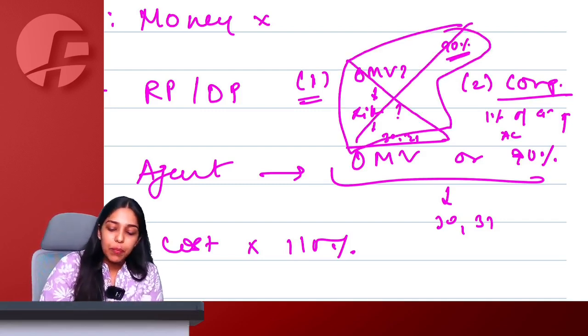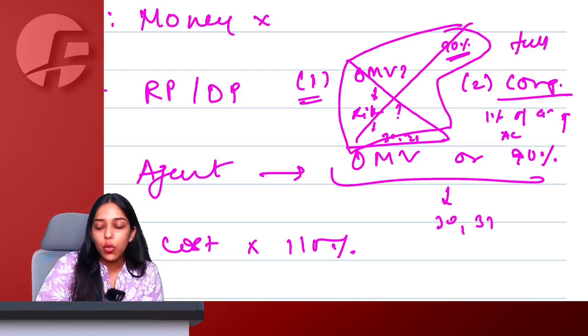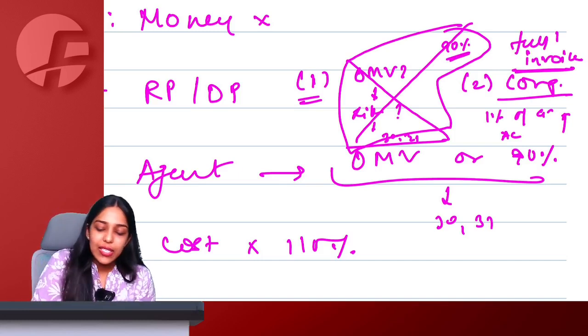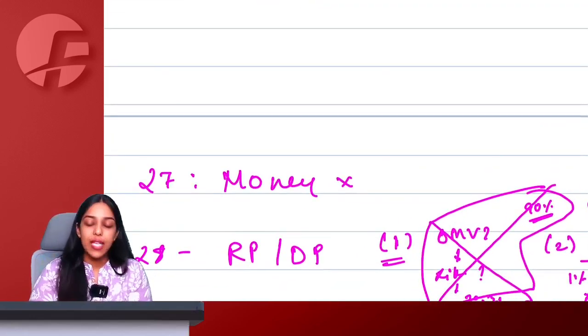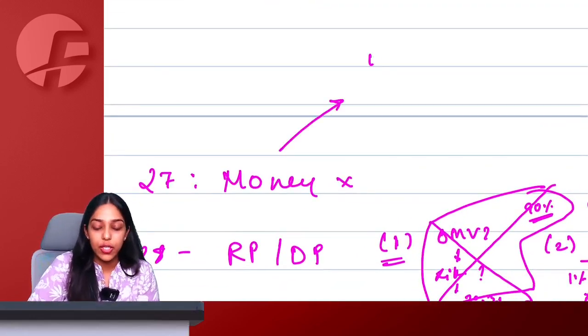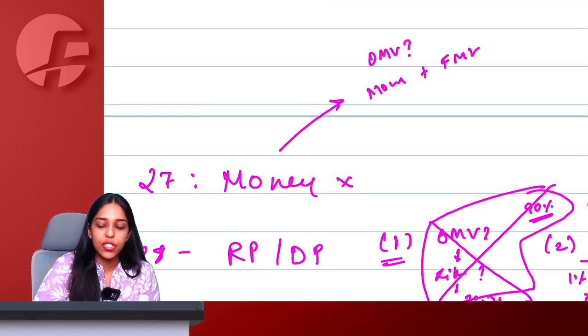But you can forget simply everything and take whatever you declare in your invoice as the value of supply if full ITC is available to my ultimate recipient. Talking about Rule 27, if money is not the sole consideration, open market value available, take that. Not available, then what money I have received plus fair market value of additional consideration.